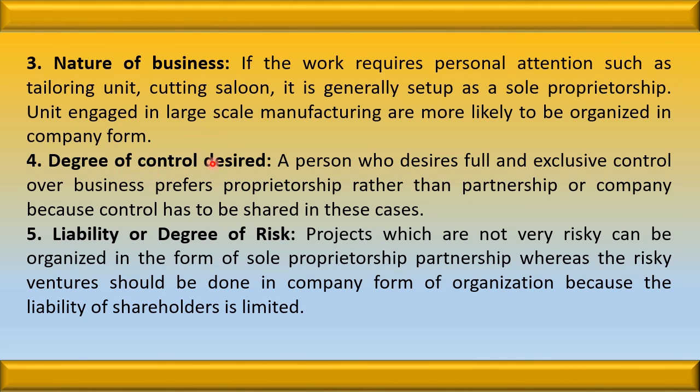In the case of the degree of control, if the person doesn't have a problem in sharing the power with another person, then the person can go for the partnership or the company. And if the person wants to hold the complete power, then he should go for the sole proprietorship. Next is liability or the degree of risk. If the person doesn't want to take more risk, then he should go for the company. And if risk is not the issue, then the sole proprietorship is an option available to him.